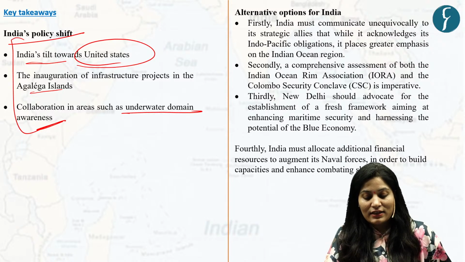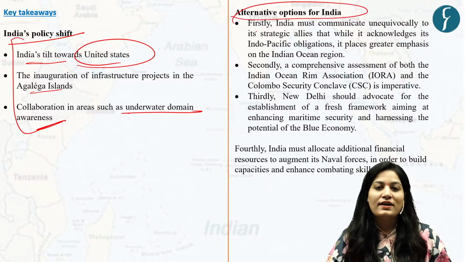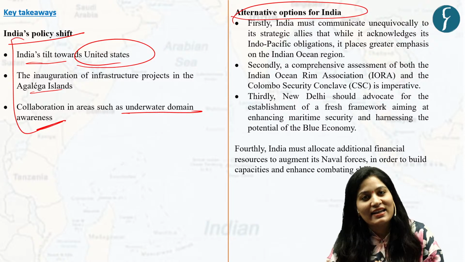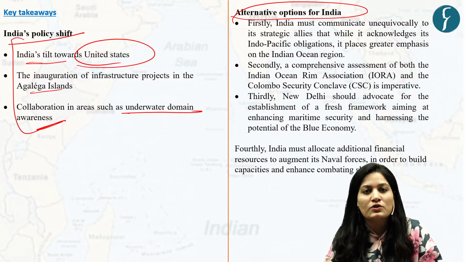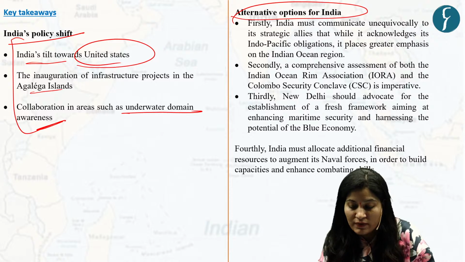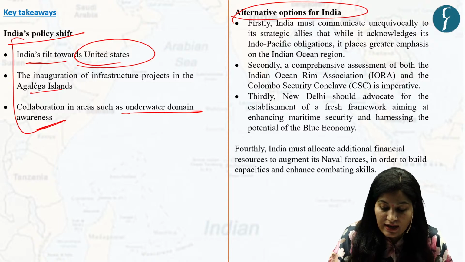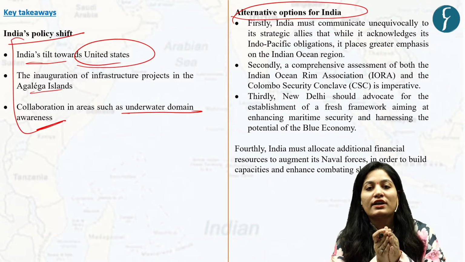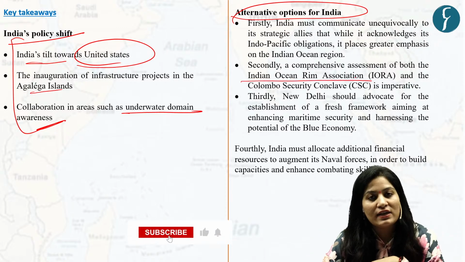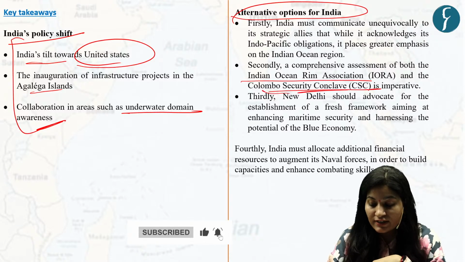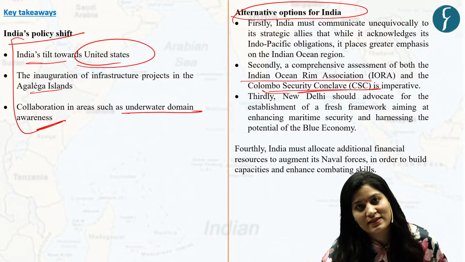Now, in this article, author also provided alternative options for India. First is that India should make clear to its allies that now our main focus is on Indian Ocean, though we hold responsibility towards Indo-Pacific region. So our main focus should be on Indian Ocean. We need to tell this to our allies. Second, India needs to put a performance assessment of different forums like Indian Ocean Rim Association, like Colombo Security Conclave, for their better functioning. For that, we need an evaluative assessment.